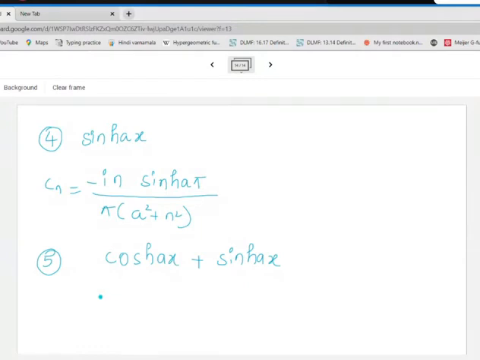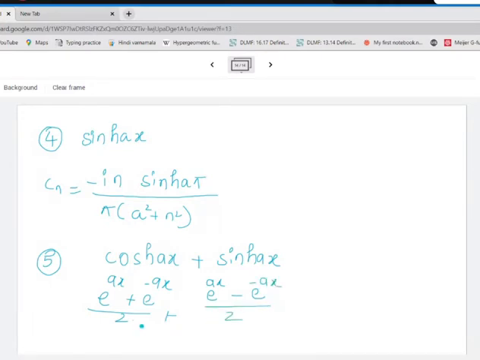This is nothing but e raised to ax plus e raised to minus ax divided by 2. And the other one is e raised to ax minus e raised to minus ax divided by 2.